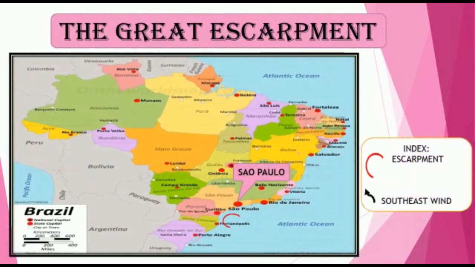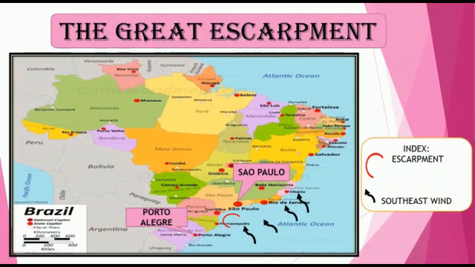From Sao Paulo to Porto Alegre, the height of Brazilian highlands decreases. As a result, it leads to the formation of the Great Escarpment. The altitude of the Great Escarpment on the eastern side of the Brazilian highland is around 790 meters. This escarpment greatly affects the climatic condition.